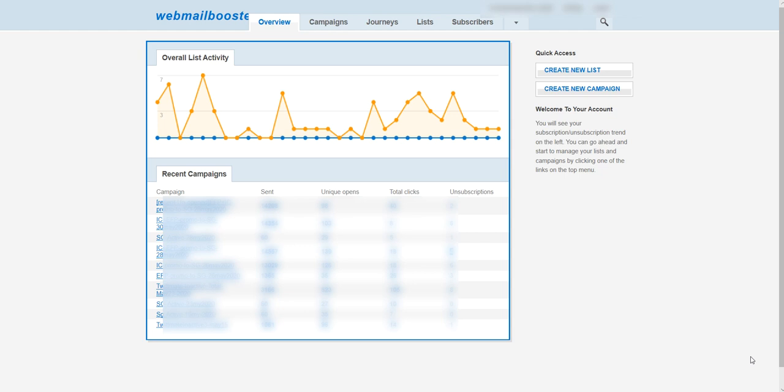Now we're going to talk about segmentation and how you can use this powerful tool to improve click-through rates and keep your audience and subscribers even more qualified when you send any campaign. Also, to achieve the highest click-through rates for those who didn't open your campaigns. For example, you have 1,000 subscribers, you sent your campaign, and only 100 opened. What about the 900 that didn't open that campaign? In those cases, we're going to use segmentation to reach those who didn't open your campaigns.